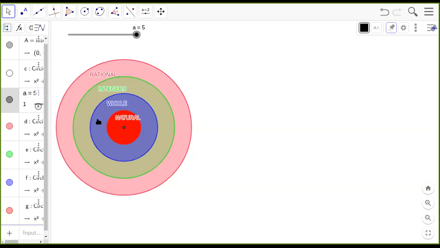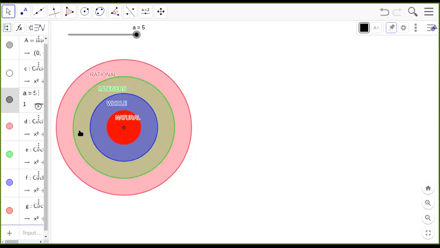So with whole numbers, again, for a certain period of time, we were happy because we could do the addition and the subtraction easily. But even when I started checking the closure of subtraction on whole numbers, I encountered a problem, because there were instances where when I was subtracting two whole numbers, that is, when I tried to subtract 4 from 2, I was getting another new number which did not exist in my group. That was the negative numbers. So when the negative numbers came, we came to the third group of numbers, which were the integers. So these integers were nothing but the natural numbers, the whole numbers, and the negative numbers together.